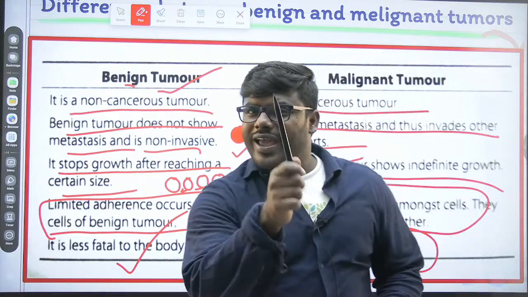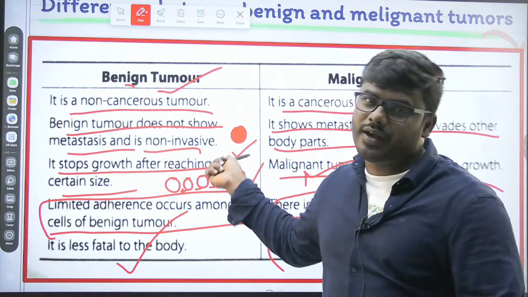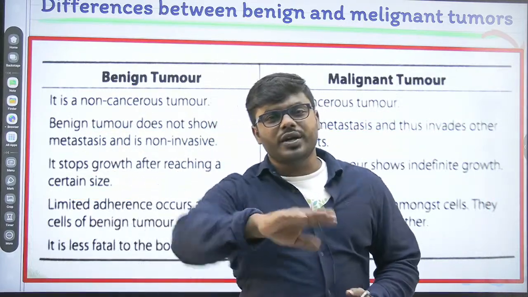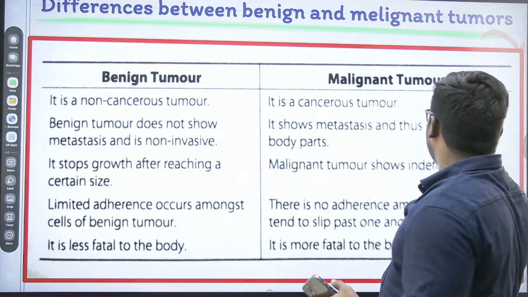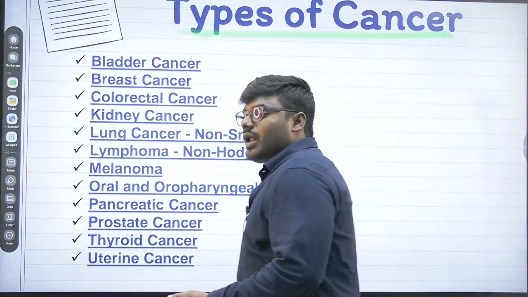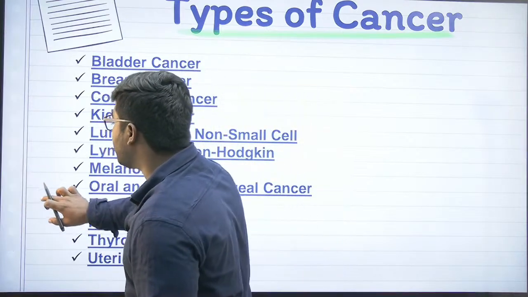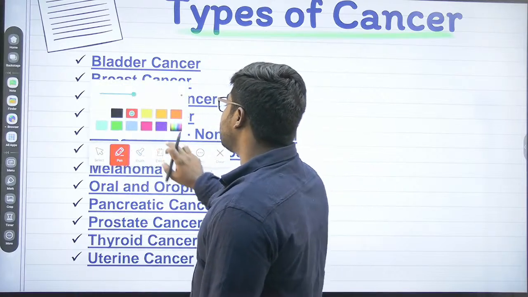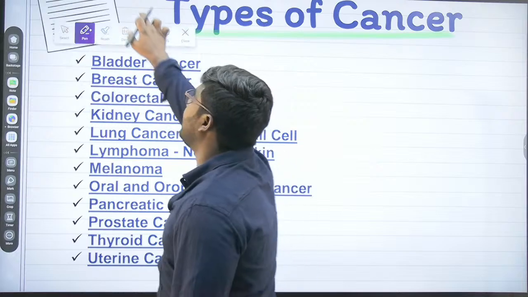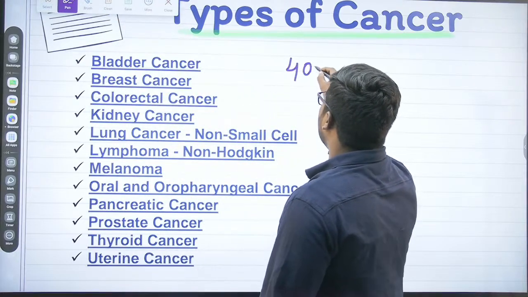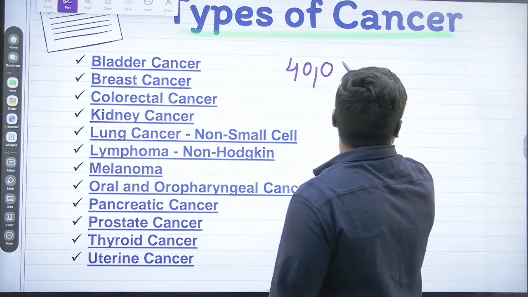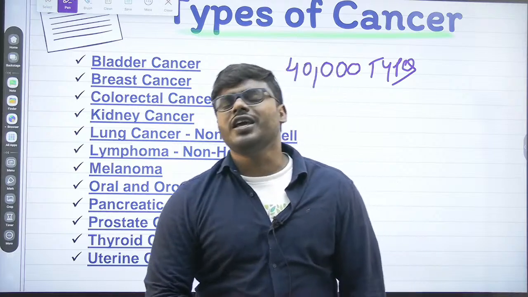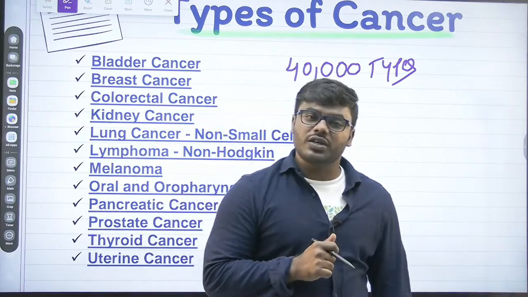Friends, please don't forget even a single statement that we have explained here. Never ever forget. See, I am covering the entire concept. By that, you don't need to refer to other books. By that, we can easily solve the questions without fail. Now, friends, I have just told you there are many types of cancers. How many types? I already said it to you. More than 40,000 types of cancers. Not 4,000 types.